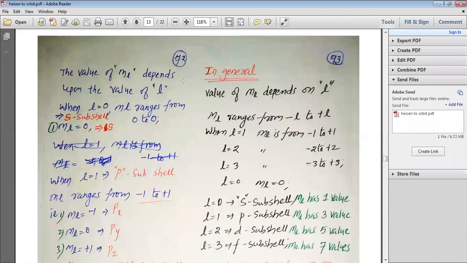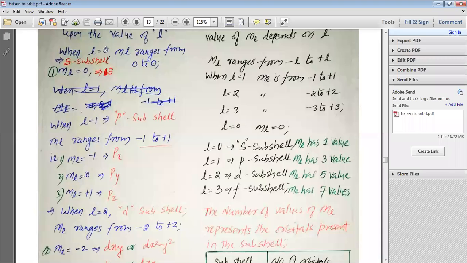The value of ml depends upon the value of L. When L is equal to 0, ml ranges from 0 to 0, and it represents the S subshell. So when ml is equal to 0, it represents the 1s subshell.